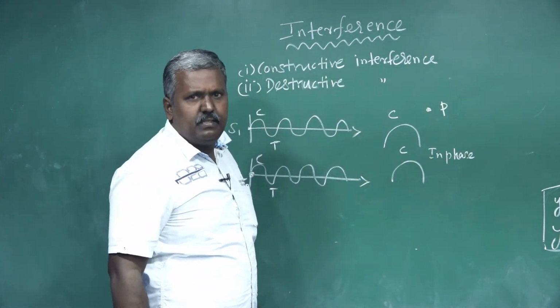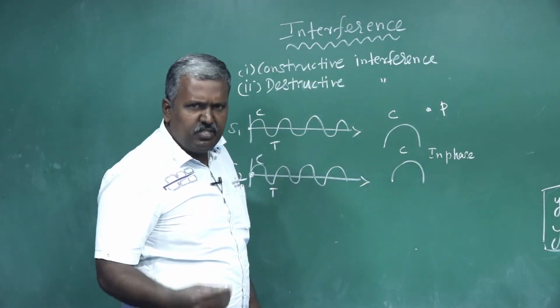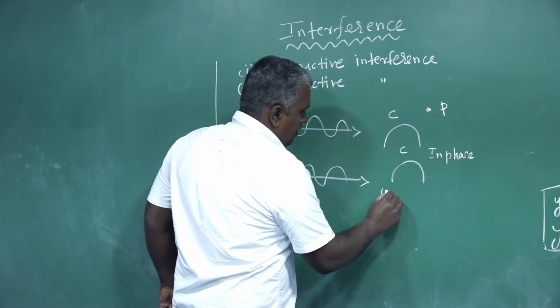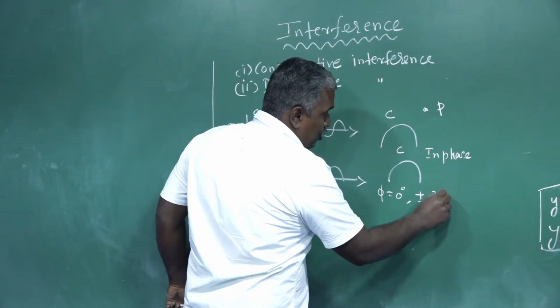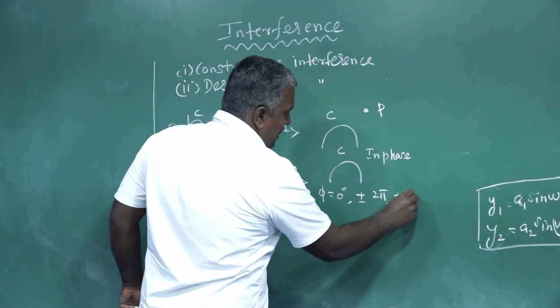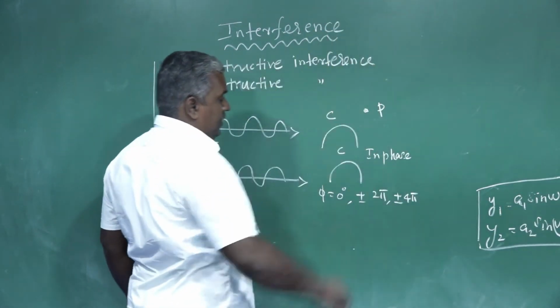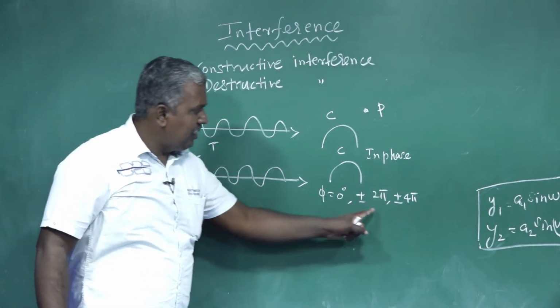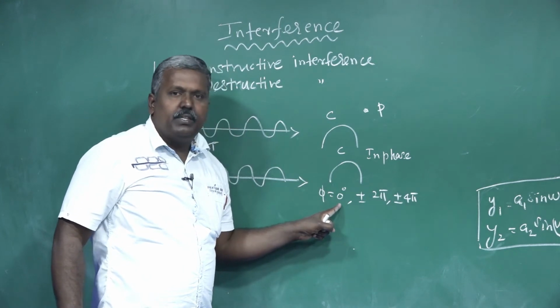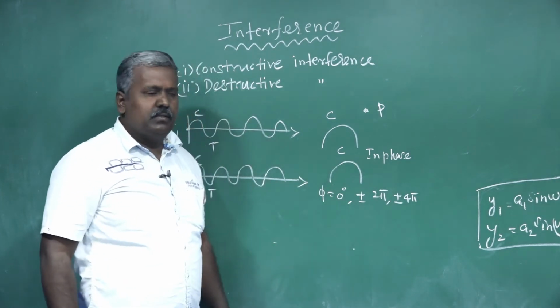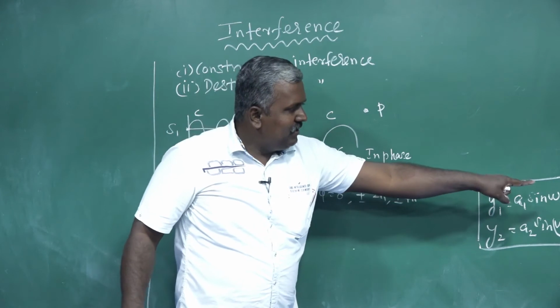What is in phase? φ is equal to 0 degree, or plus or minus 2π, plus or minus 4π. No need for this, just consider only this: φ is equal to 0 degree. That means in phase. Substitute here.